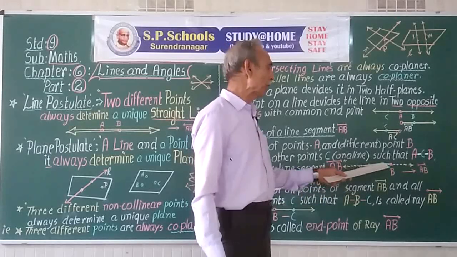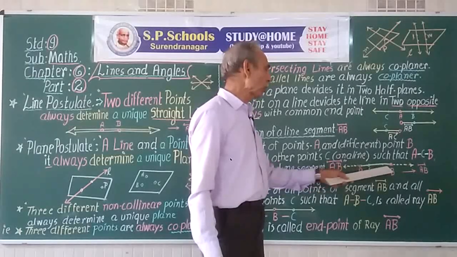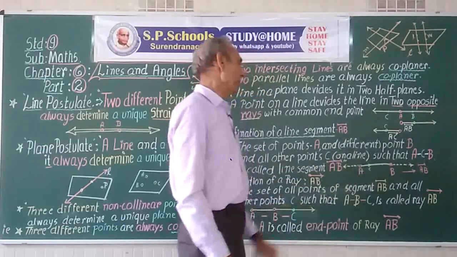All these points between A and B on a line AB make up what is called the line segment AB.